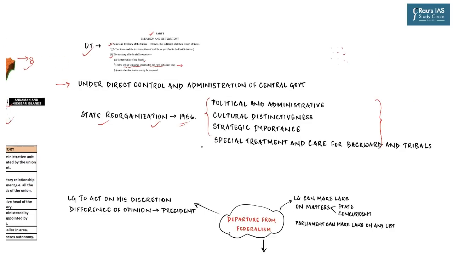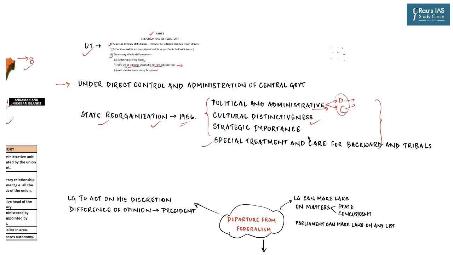And so, there are four very clearly defined reasons behind that. First, of course, is a political and administrative reason. When you have a situation like the national capital, or when two states share a common capital, you cannot put them under any one single state's jurisdiction. And so that is why Delhi and Chandigarh have been created union territories.